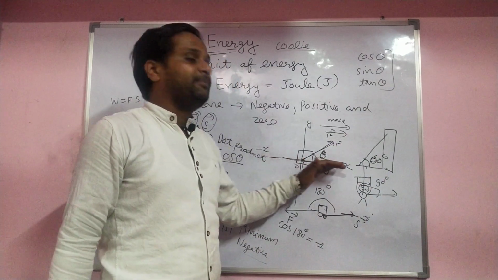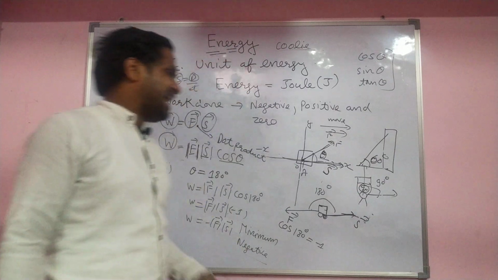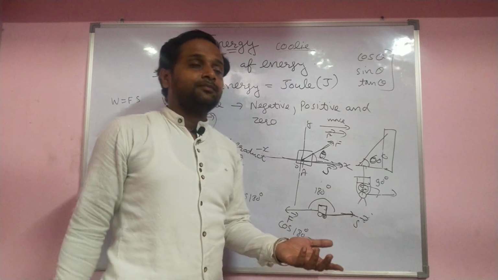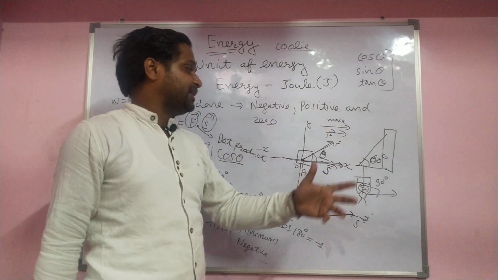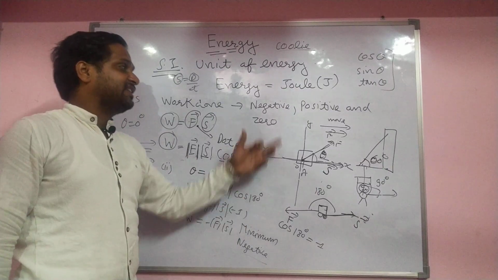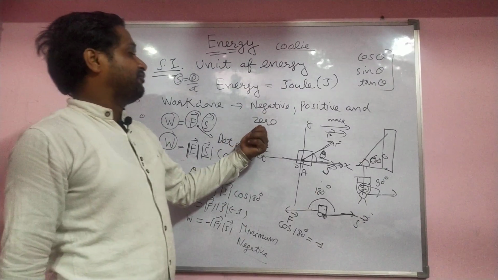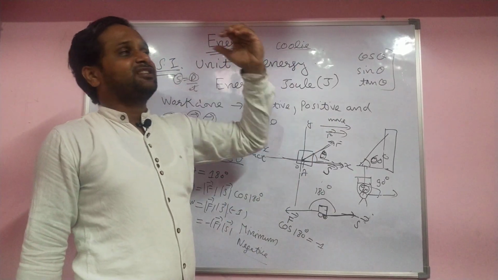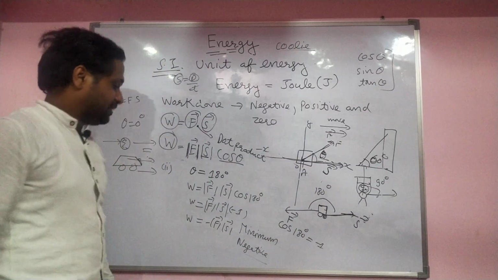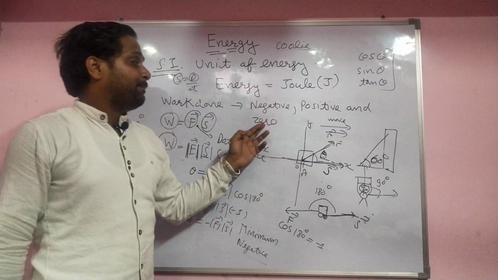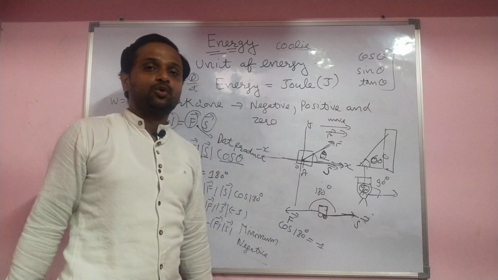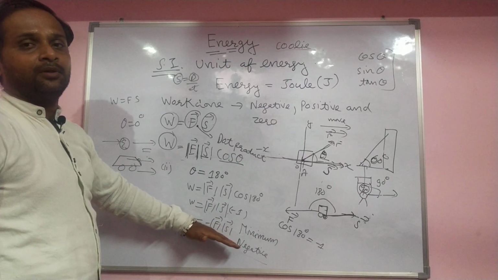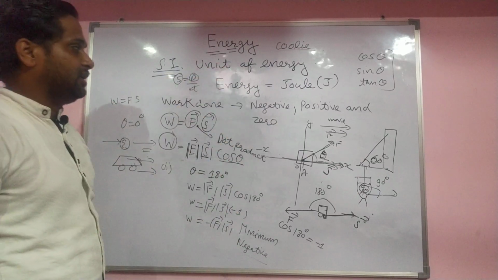If the body moves in the same direction in which you apply the force, that is, the angle is 0 degrees, the work done is maximum positive. When you apply the force in the direction opposite to the moving body, the angle is 180 degrees, and that is the negative case. But when the body moves in this direction and the force is applied at 90 degrees to it, the angle between them is 90 degrees, and that is the example of zero work done. Keep in mind, these are the cases of work done.